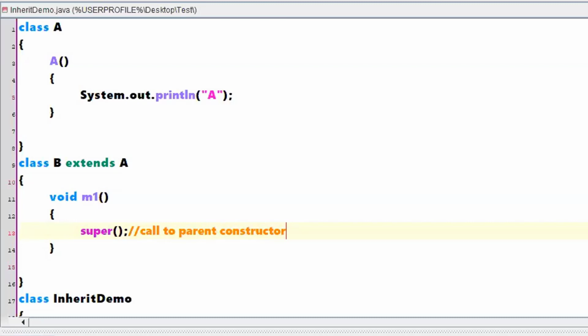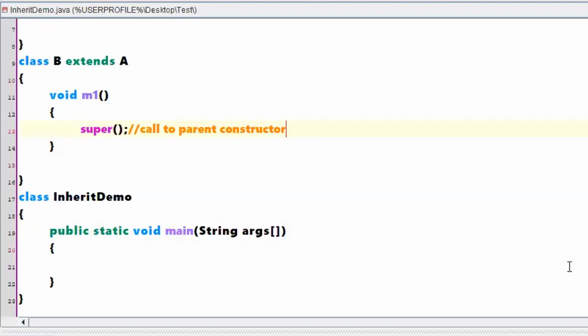What I am doing now is calling a parent constructor from a method. Is it feasible? Yes, sir. Can we call? Shall we just cross check what might be the output of this one if I am creating